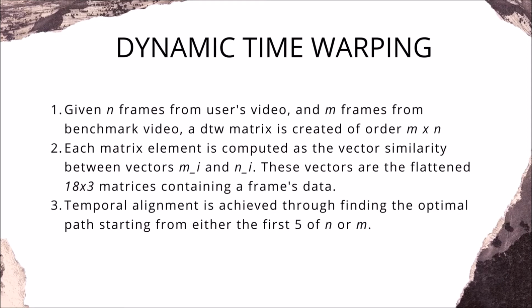And each matrix element is computed as the vector similarity between the vectors mi and ni. And these vectors are just the flattened 18 by 3 matrices containing a frame's data as we previously discussed. Temporal alignment is achieved through finding the optimal path in this matrix starting from either the first 5 frames of n or m. Very similar to how we find the optimal path in dynamic programming.